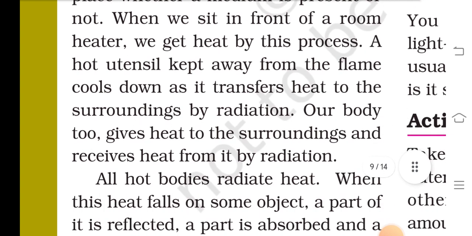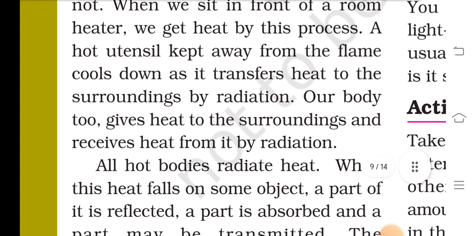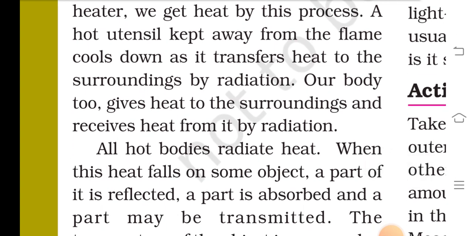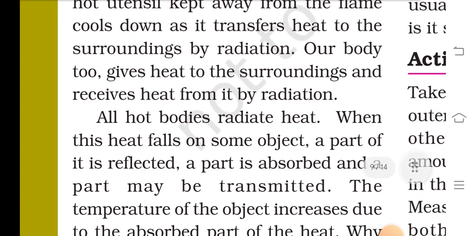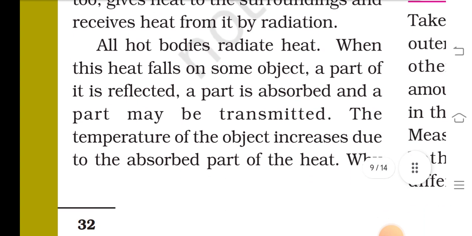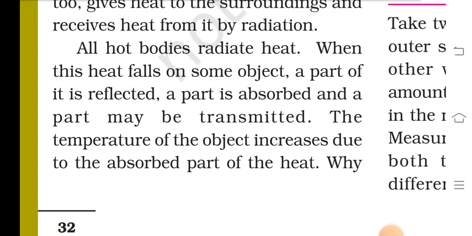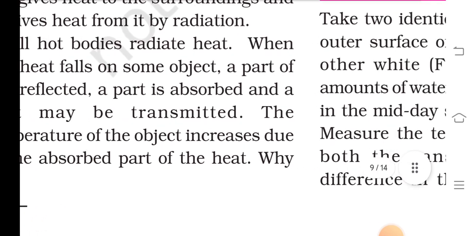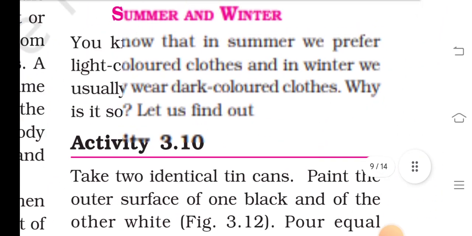A hot utensil kept away from the flame cools down as it transfers heat to the surroundings by radiation. Our body gives heat to the surroundings and receives heat from it by radiation. All hot bodies radiate heat. When this heat falls on some object, a part of it is reflected, a part is absorbed, and a part may be transmitted. The temperature of the object increases due to the absorbed part of the heat. Why?